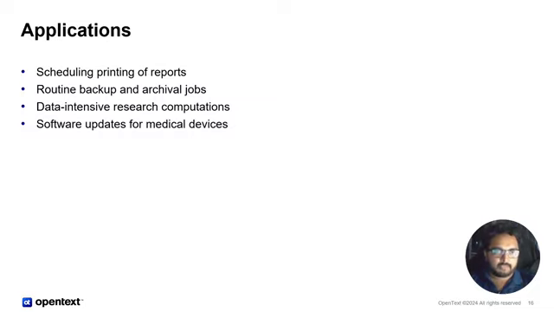And other than that, we have routine backup and archival jobs. Any system in a production environment goes through routine archival jobs and backups as well. Running those scheduled jobs via EcoJobber will also help the carbon dioxide consumption go down.